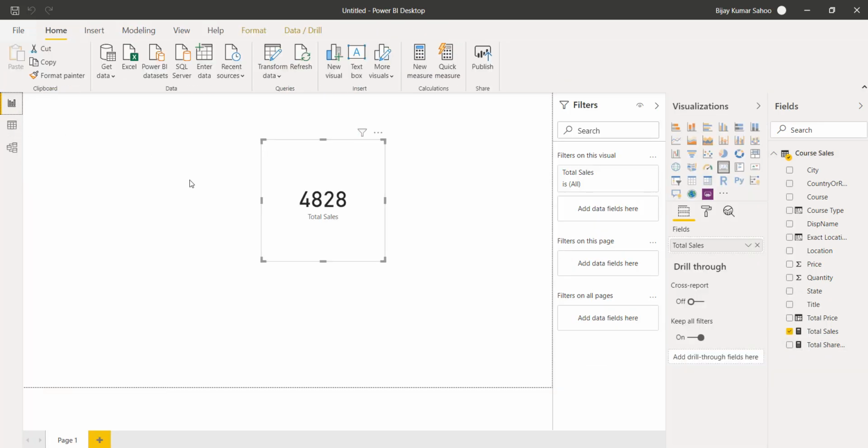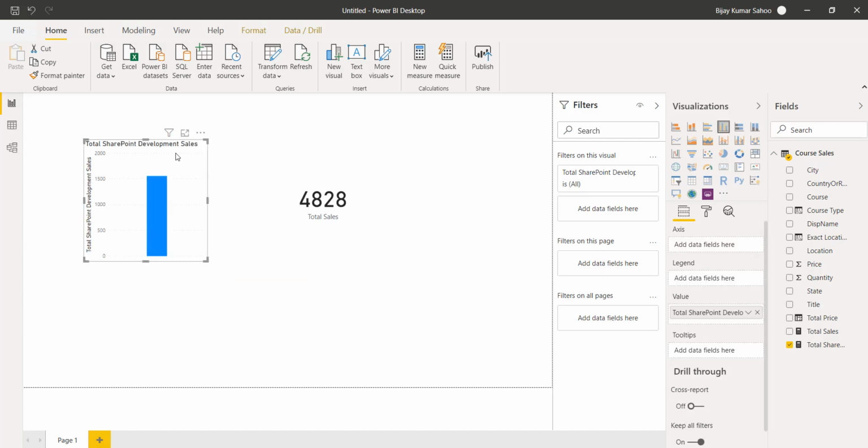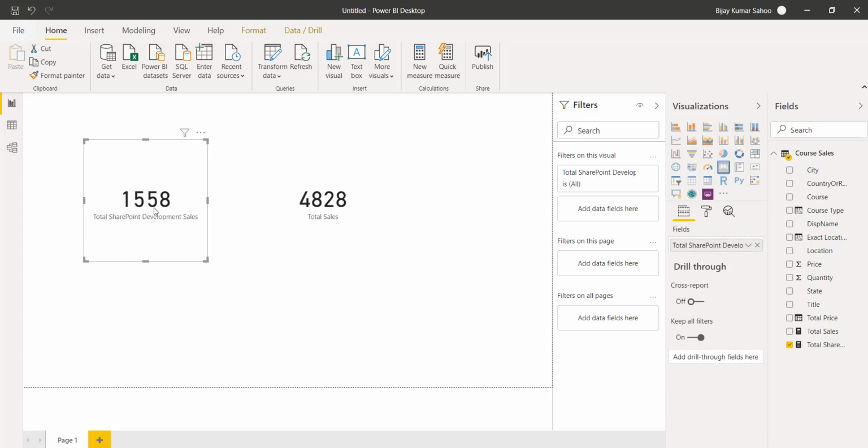If I go to the report view and try to put it here, you can see now SharePoint development sales. Again, I will use the card so that we can see the result. You can see here it is saying 151558. This is the total course sale that happened on this.